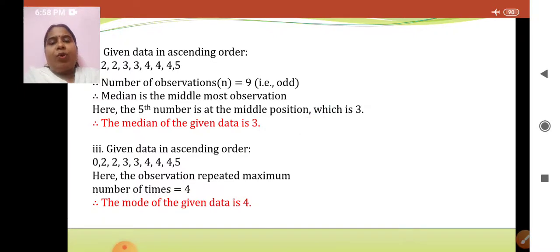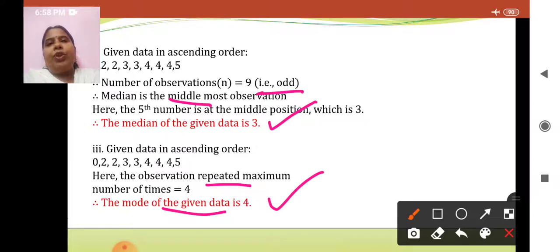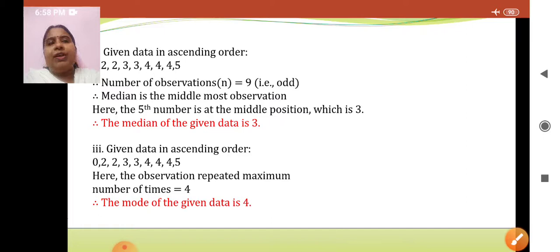Again, revise the important formulas. Mean is equal to the sum of observations upon the number of observations. For the median, when the number of observations is odd, the median will be the middle value, so directly we can write 3. Mode means the number which has the maximum frequency, or the observation which is repeated the maximum number of times, is directly the mode. So we are getting mode 4 in this case. I hope now the concept of all the 3 measures of central tendency is nicely understood to you.